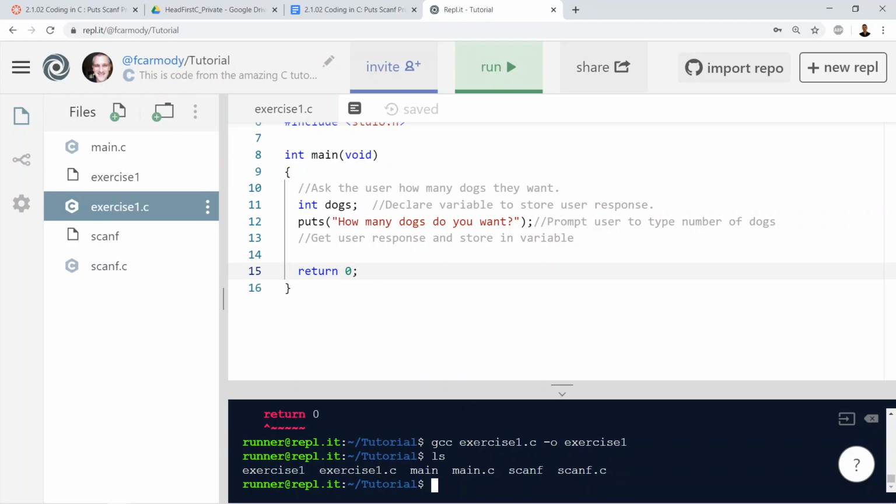So this terminal down here, we're actually on a Linux virtual machine. This is an Ubuntu virtual machine. It has everything Linux, everything. It's just like running a regular computer. So we have now exercise 1 that we've compiled,